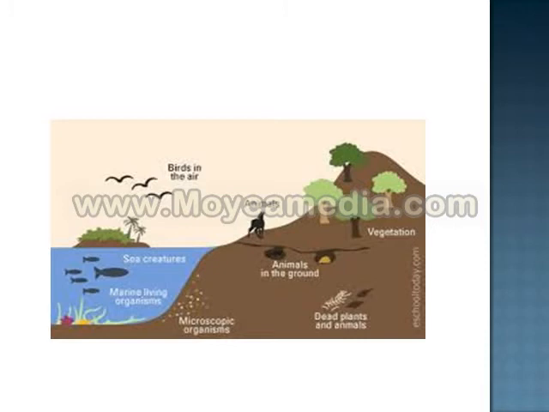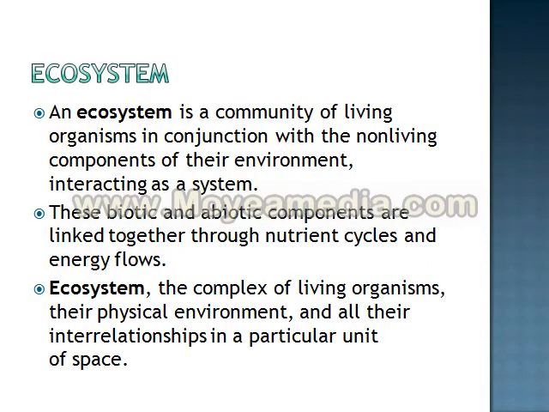The next slide is about ecosystem. What is an ecosystem? Again, a definition is given here. It is a community of living organisms in conjunction with the non-living components of the environment interacting as a system. From this we can understand it is a system of both living and non-living components which are interacting together. That is, as we have seen in the earlier slides, both biotic and abiotic components are there in this ecosystem.